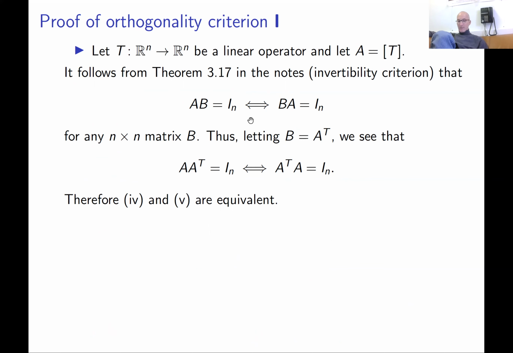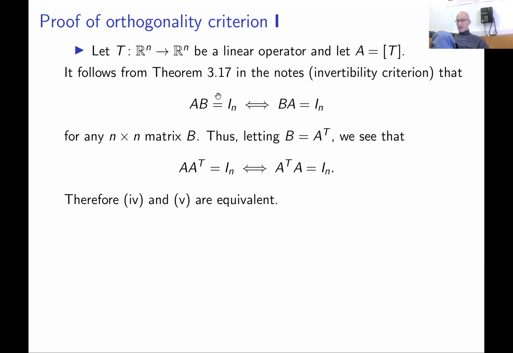But let me remind you that in the previous lectures we proved the criterion for invertibility of a matrix. A matrix A is invertible, by definition, if there is a matrix B such that AB is identity and BA is identity. But we proved that for square matrices, only one of these conditions has to be verified.